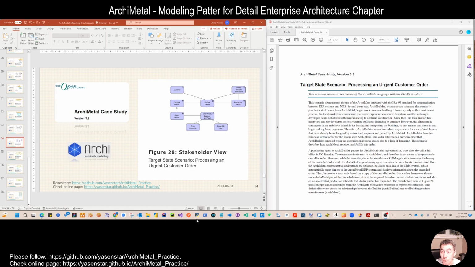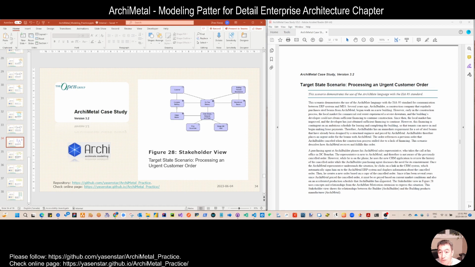If you read these two chapters, the urgent customer order scenario described is quite interesting. I recommend you read it carefully to understand the relationship between Archi Builder and ArchiMetal.